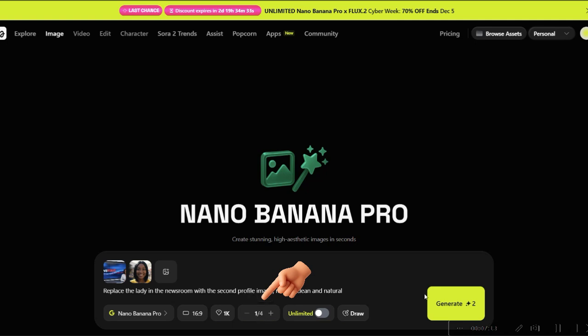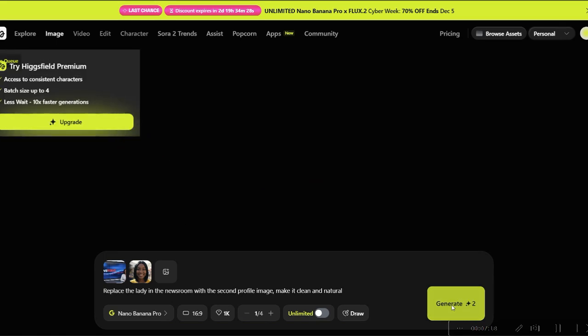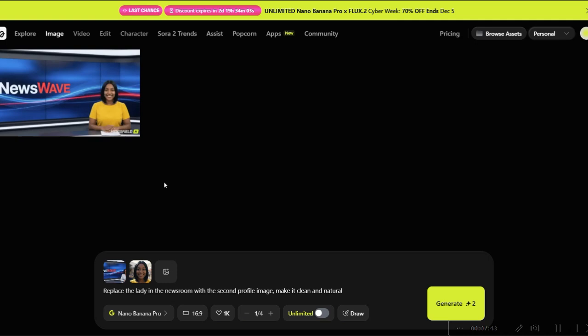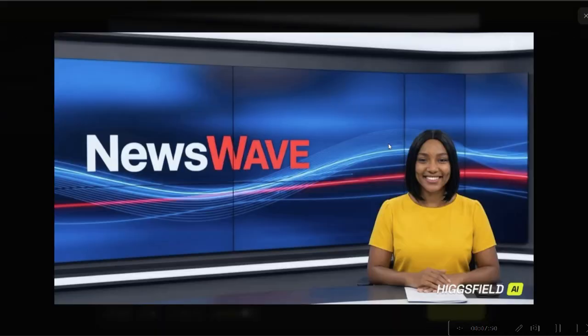Remember, you have only 10 credits, and if you look here on this generate button, it says 2. That's 2 credits per generation, which means you only have 5 hits available for the day. Now hit generate, and don't worry when you see something like this, it will still be generated. In a few seconds, this is the generation, and you can see the professional blending.